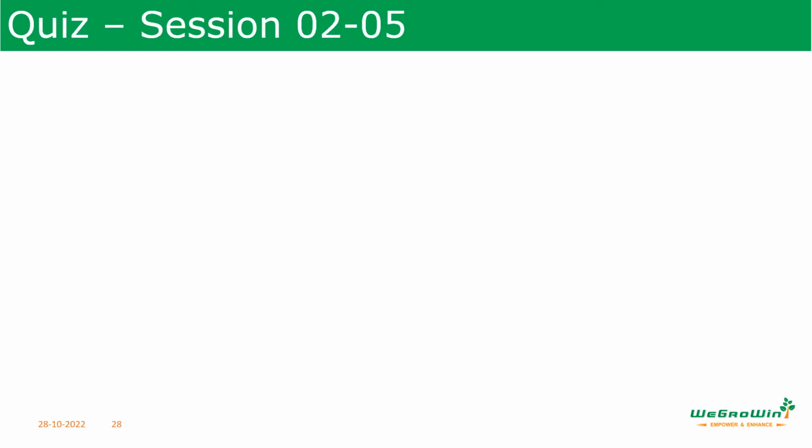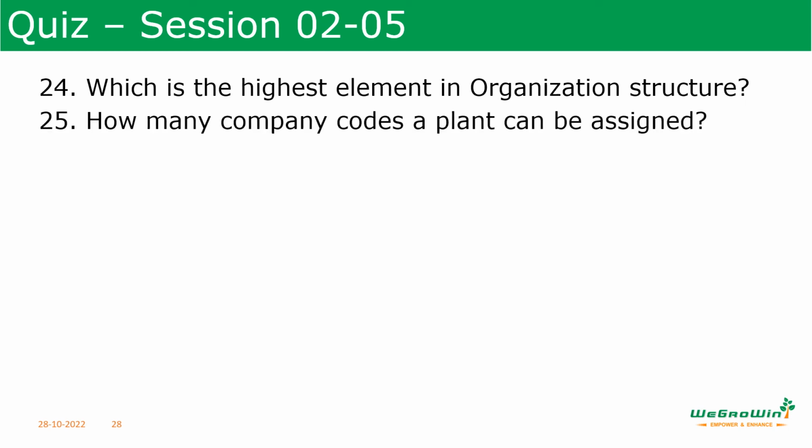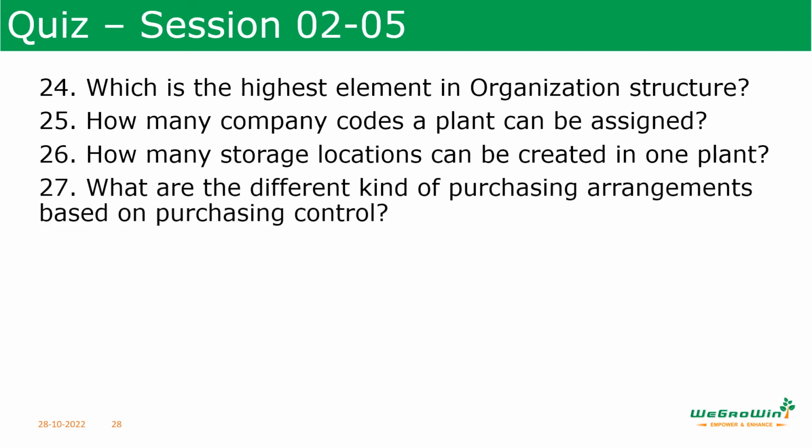Now let us come to the quiz for this session. Which is the highest element in the SAP organization structure? How many company codes can a plant be assigned to? How many storage locations can be created in one plant? What are the different kinds of purchasing arrangements based on purchasing control?